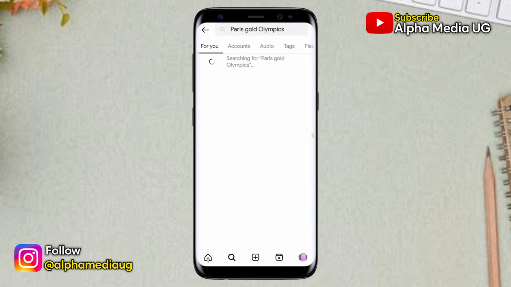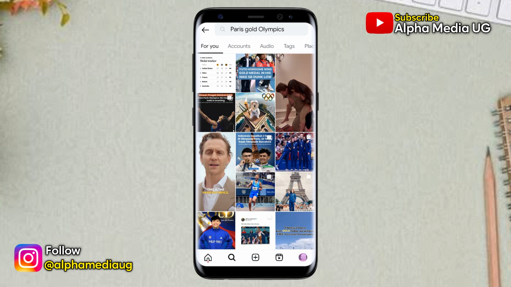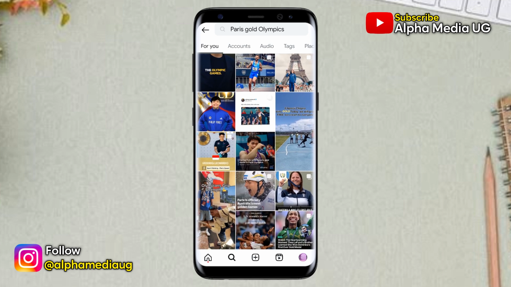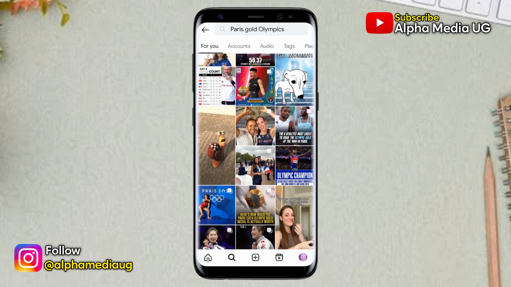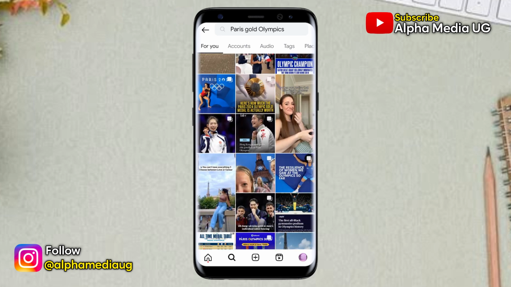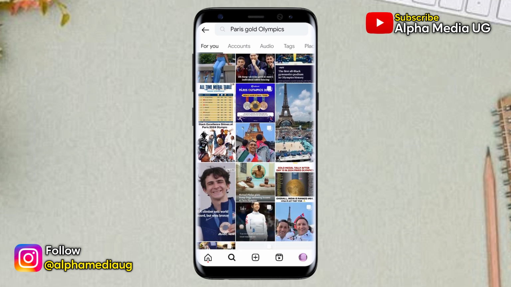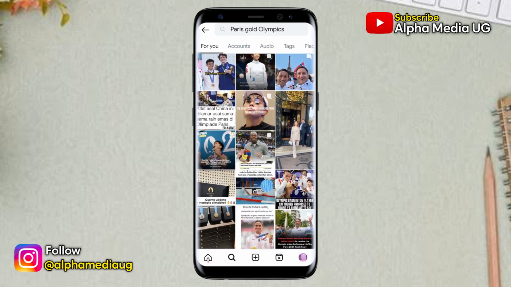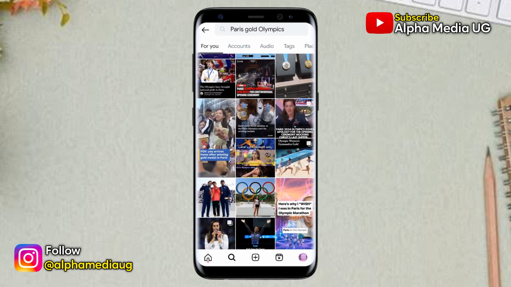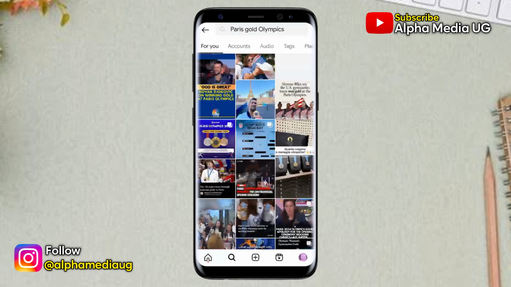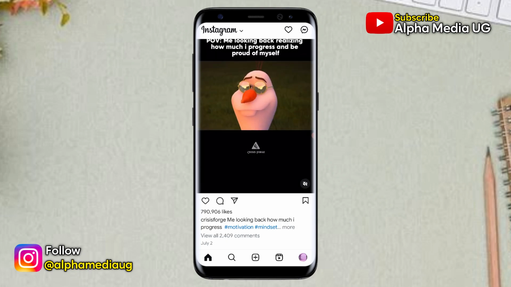So for those who are not yet aware, the introduction of the gold notes feature is due to the ongoing 2024 Paris Olympics. So this transformation of Instagram notes to gold is just part of the platform's initiative to celebrate the Paris Olympics in a way that, as athletes strive for gold medals in various events, the Instagram users can also join the celebration to cheer the athletes by having their notes turn golden.